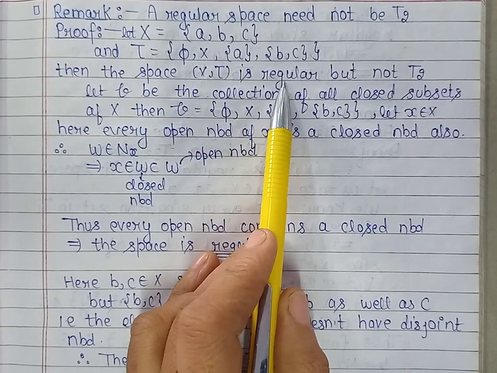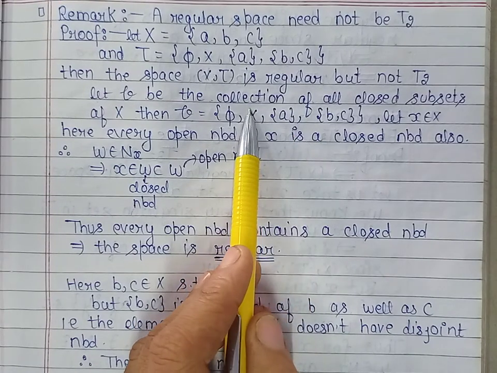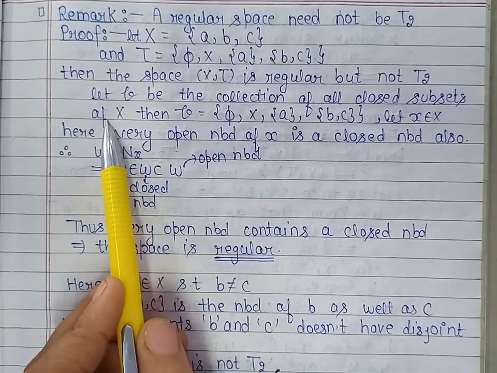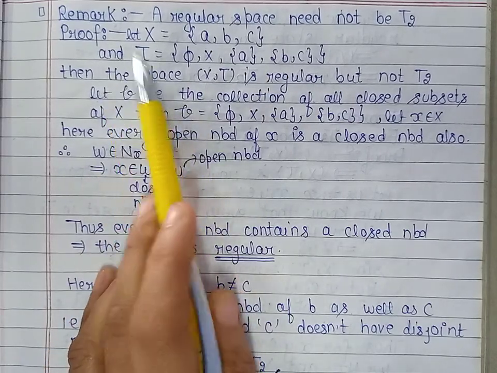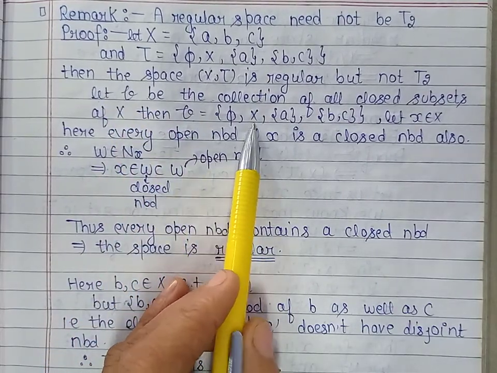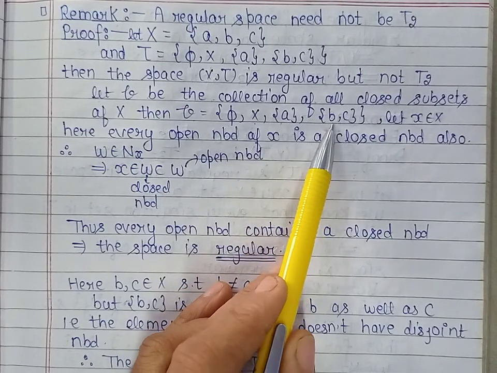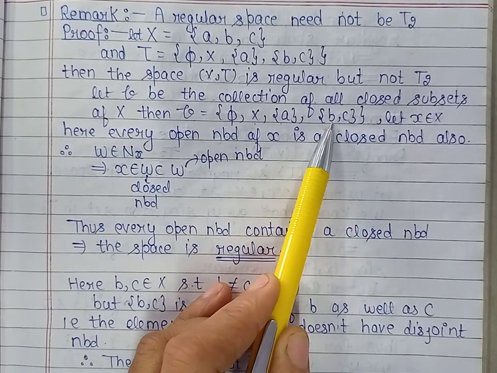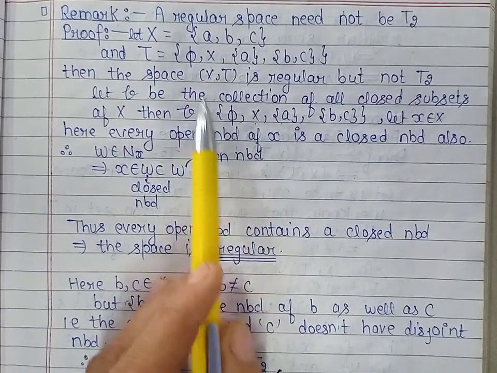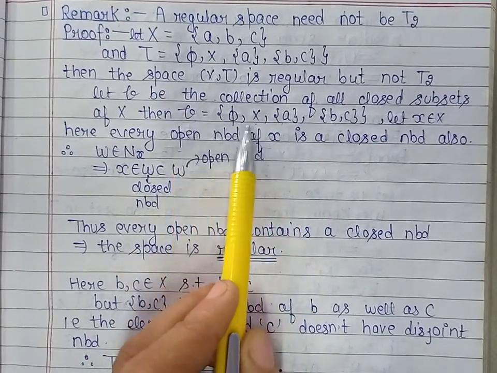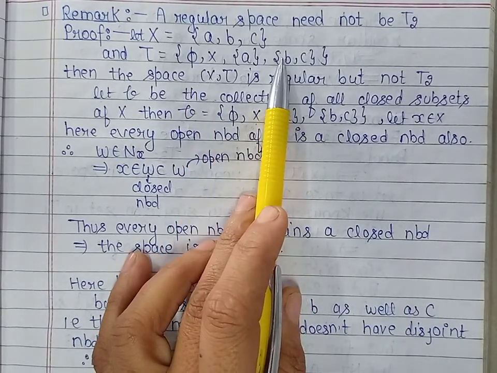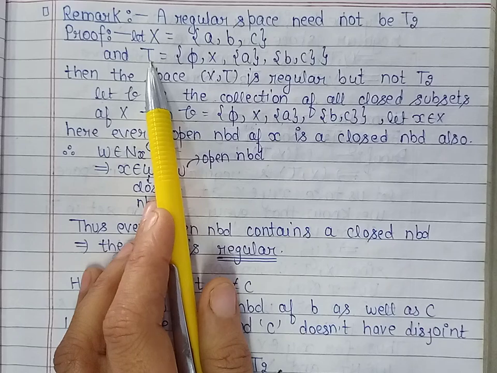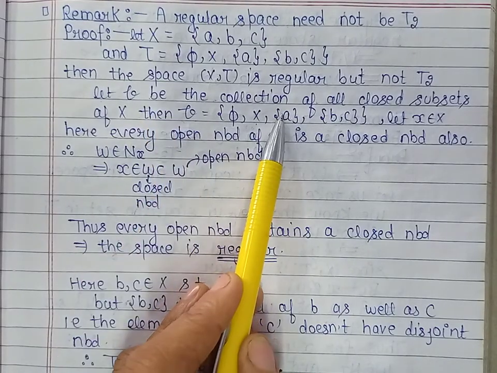To prove this is regular, let us take the collection of all the closed subsets of X. All the closed subsets of X are phi, X, singleton a and the set consisting of elements b and c. Now, from here we can see that all the sets in this collection of closed sets are in the topology also. It means every member of this topology is open as well as closed.